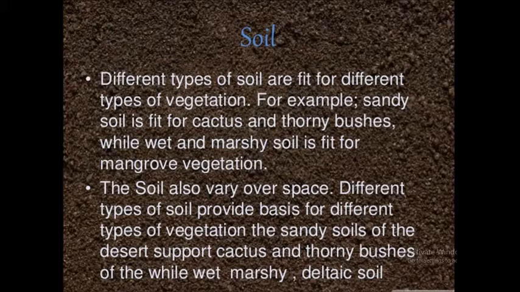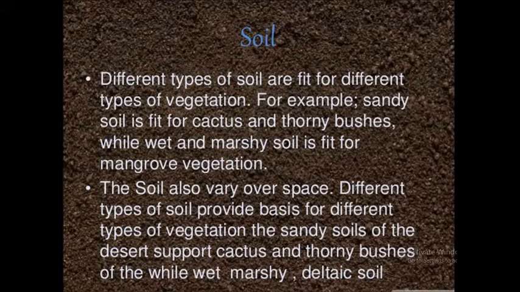Soil. Again the soil. We all know land. But on land, what do we observe? Soil. Soil is also one of the important factors. The soil also varies over space. If we move from one place to another, for example from one state to another, do you observe the same type of soil? No. Somewhere it is red, somewhere it is black, somewhere it is a little bit sandy.